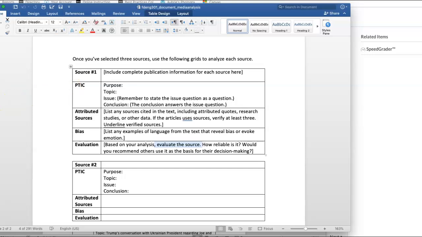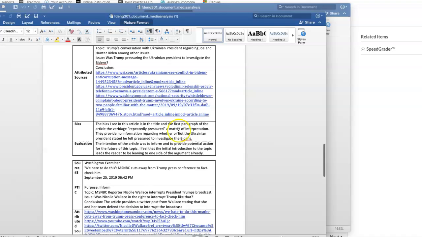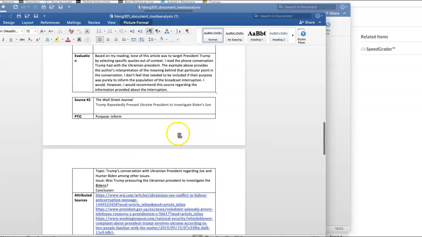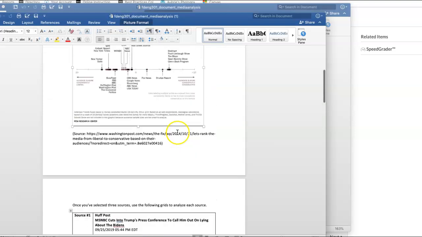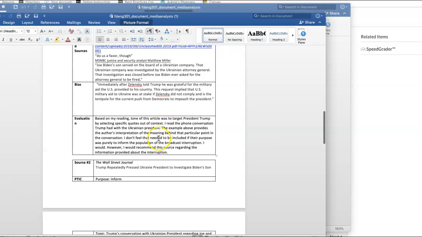I'm not expecting a huge essay here. Obviously, this student did just fine. All the boxes were answered. He had 3 strong sources from 3 different areas of the continuum and was able to speak to the bias and offer an evaluation, and that's what you're trying to do.